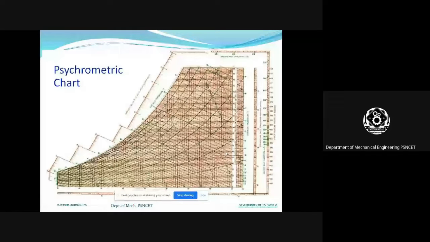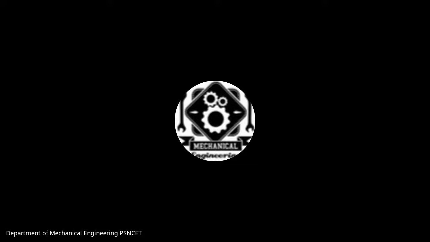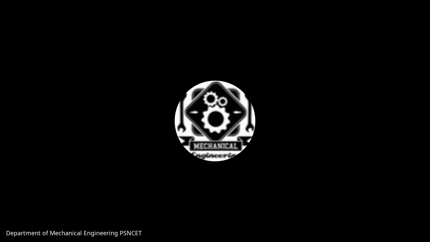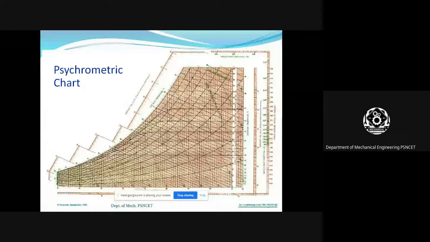It's a total psychrometric chart. So all the lines are visible here. In detail, we are going to discuss in the next slides. Okay, one by one we see. See here, basic concepts. What are the basic concepts?